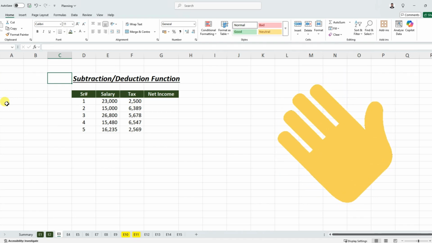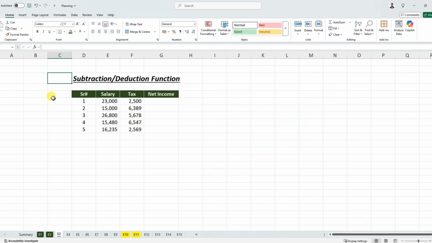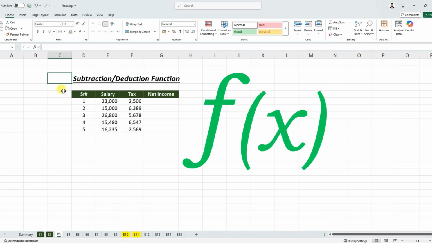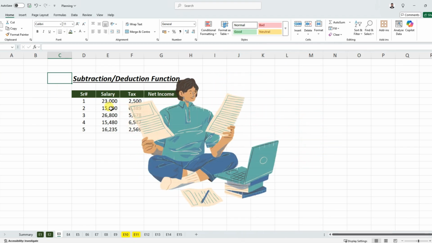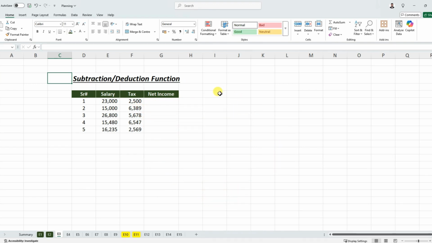Hello everyone. Today we will learn a very basic formula of Microsoft Excel, which is called the subtraction or deduction function, and after watching this tutorial you'll be able to learn this formula. Let's get into the video.